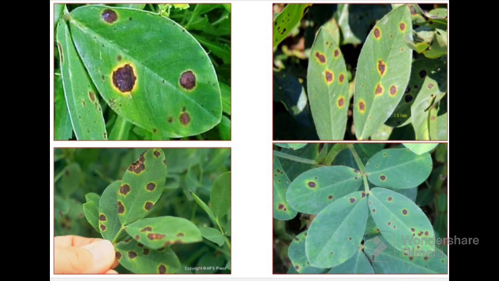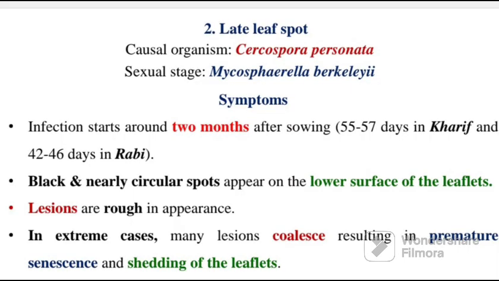So there are two kinds of diseases, late leaf spot and early leaf spot. There is very much confusion between these two diseases, so it is very important to understand the basic difference. Then the next disease is late leaf spot caused by Cercospora personata. Sexual stage is Mycosphaerella berkeleyi. Symptoms: infection starts around 2 months after sowing. In early leaf spot it's 1 month.